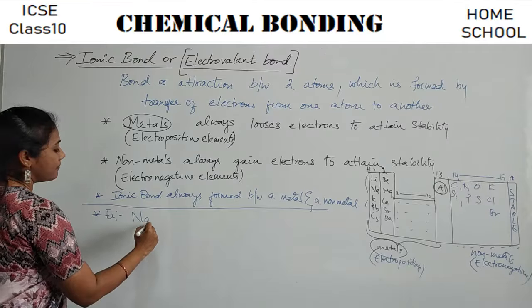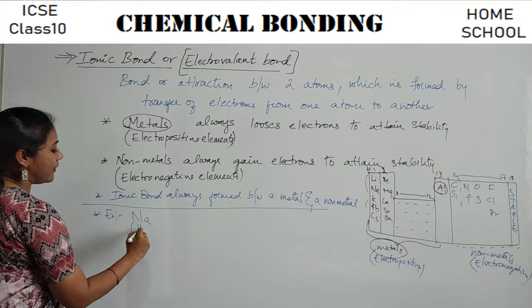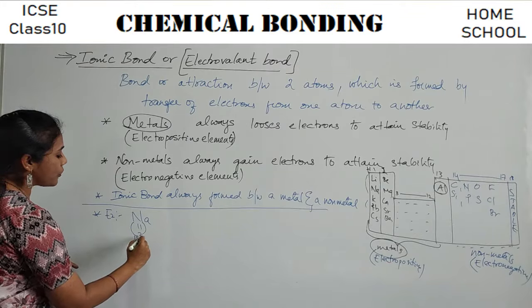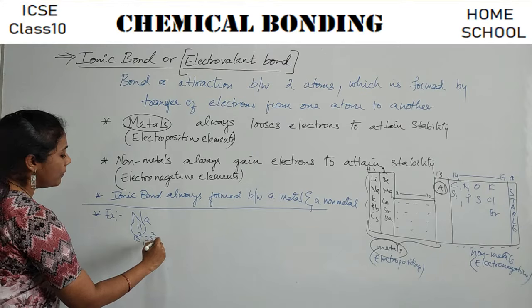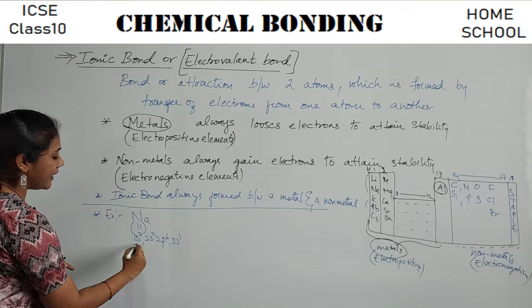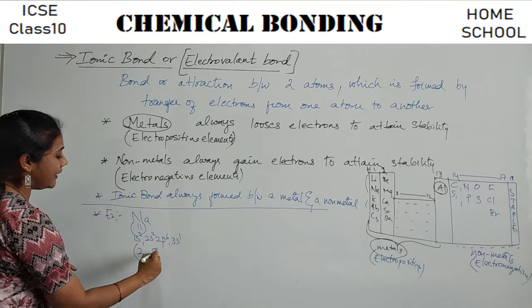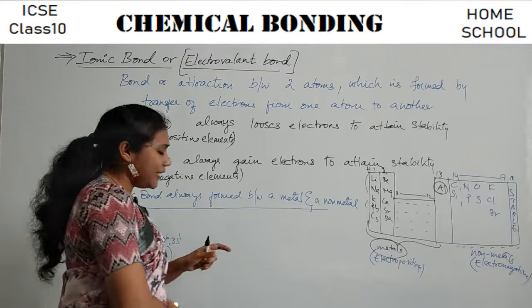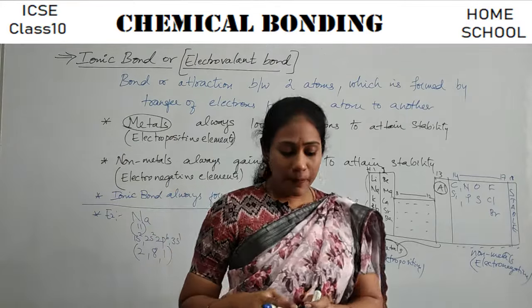Sodium is there. Atomic number 11. What is its electronic configuration? 1s2, 2s2, 2p6, 3s1, right? I can write it as 2, 8, 1, right? And in nature, this particular sodium is not stable, right?